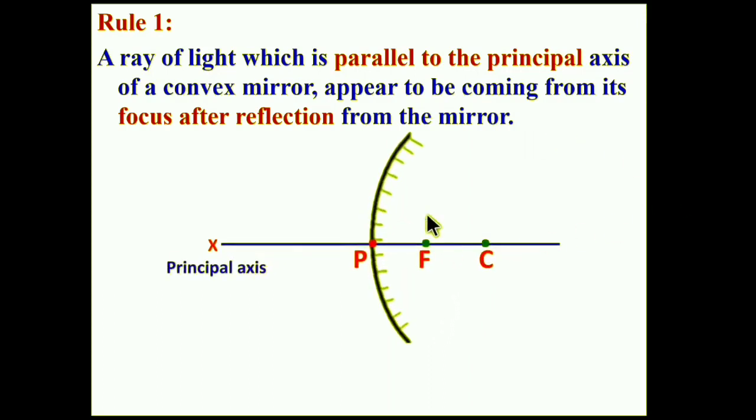So let us take the convex mirror here. When a ray of light parallel to the principal axis is incident on the convex mirror, it reflects at that point, but this reflected ray appears to be coming from the focus. This is rule 1.